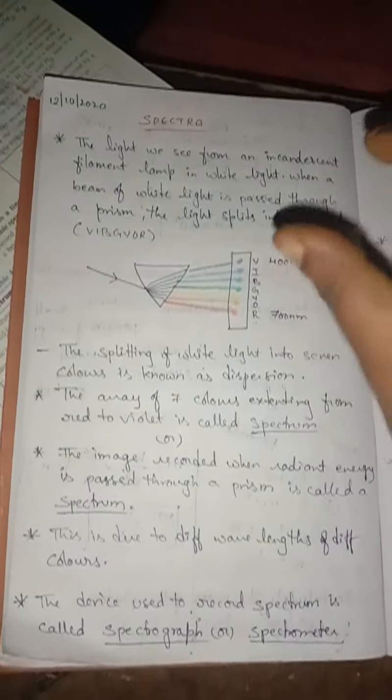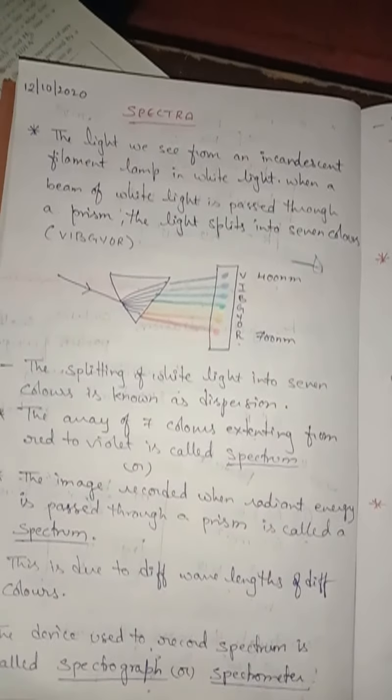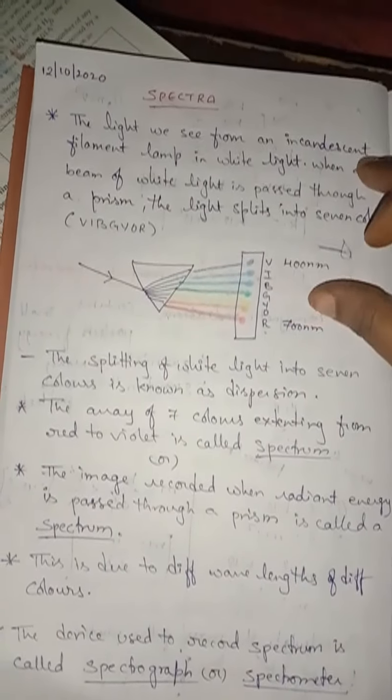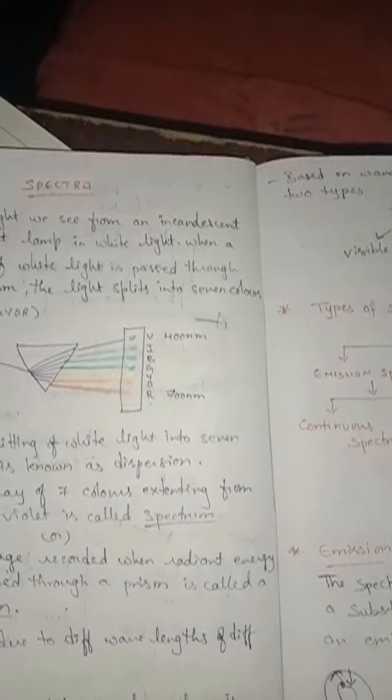So this is how spectra are divided into types, and you have learned what we mean by spectra. This spectroscopy is mainly used to determine the structure of atoms and molecules. Understand?